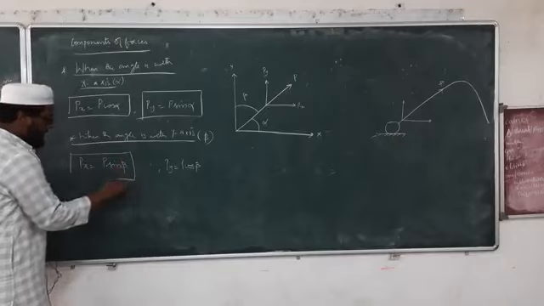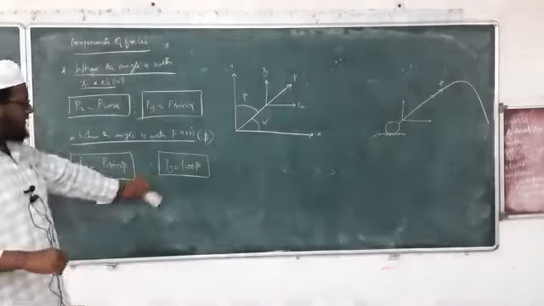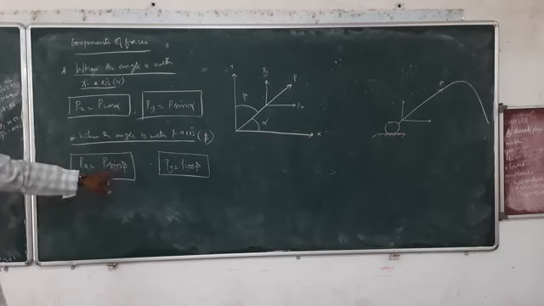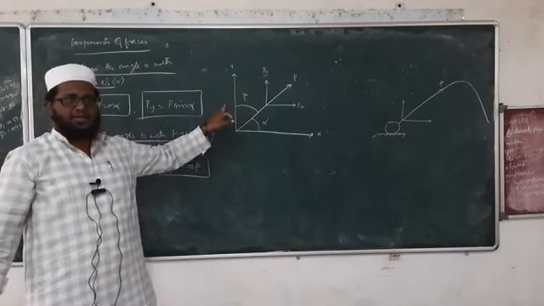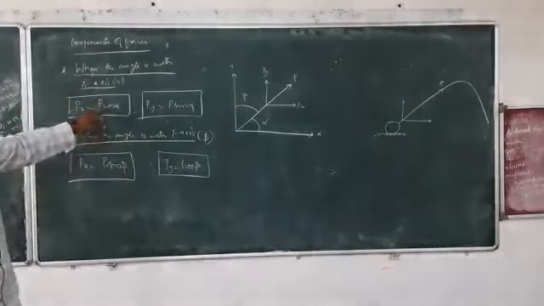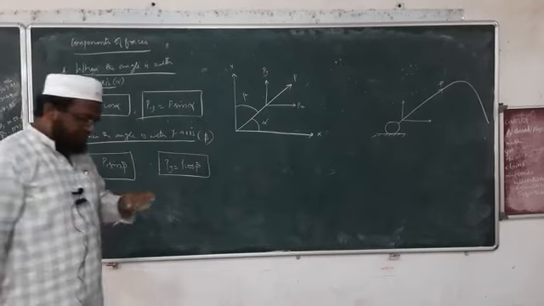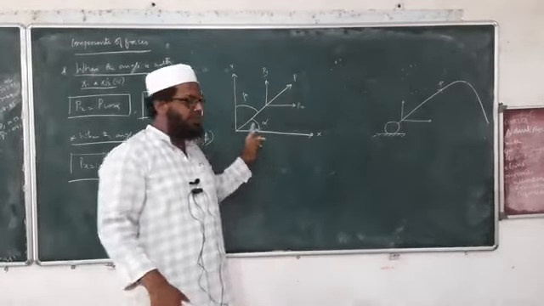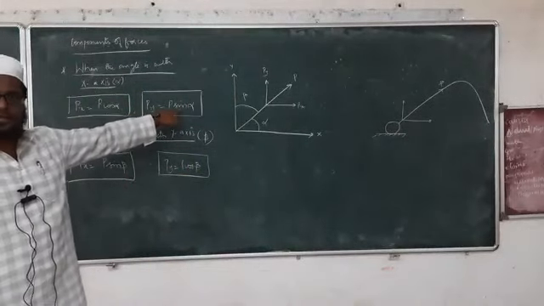This is a very, very important concept. It seems to be a bit confusing. Here Px is equal to P cos alpha, and here Px is equal to P sin beta. Why? Because beta is the angle made by the force P with y-axis. Similarly, alpha is the angle made by the force P with x-axis. Whenever we are considering the angle with x-axis, then we have to take Px is equal to P cos alpha, Py is equal to P sin alpha.